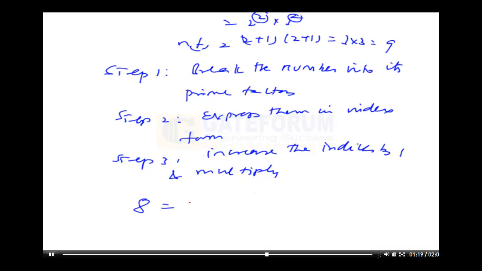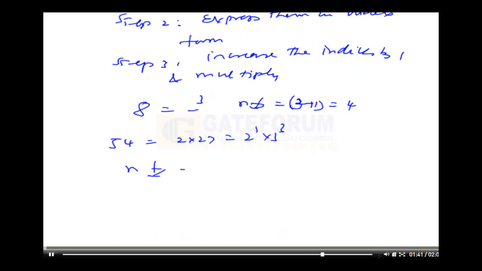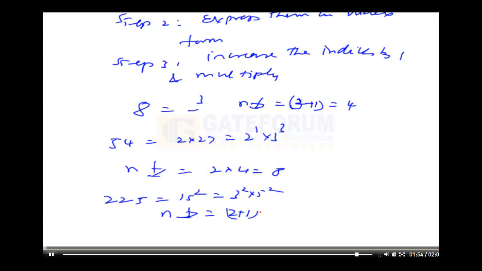If you have a number like 8, which is 2 to the power 3, the number of factors is 3 plus 1, so 4 factors it will have. Let us see, 54 is 2 into 27. You can write 2 one time and 3 three times, so the number of factors will be 2 into 4, which is 8. Let's take 225, which is 15 squared, that is 3 squared into 5 squared. The number of factors is 2 plus 1 and 2 plus 1, which is 3 into 3, 9.